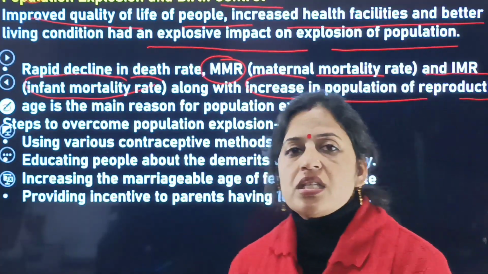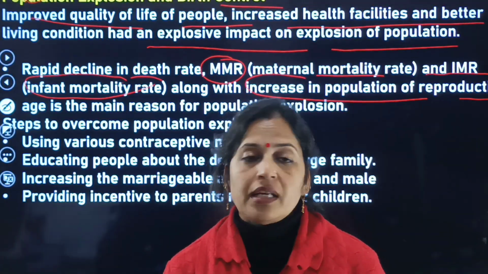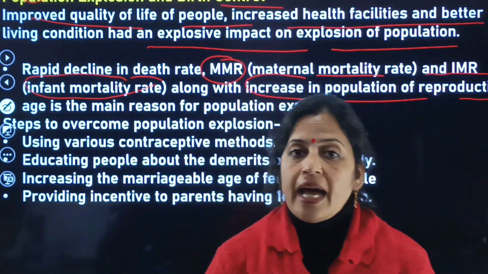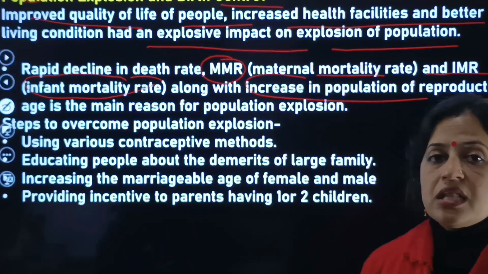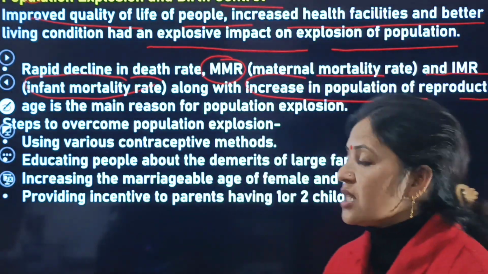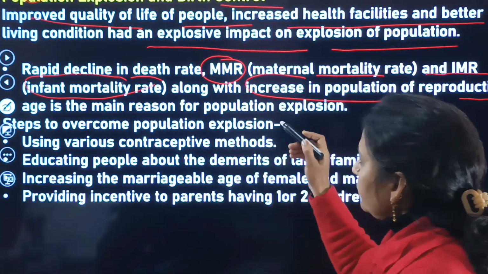That is the main reason for the population explosion. That means MMR as well as IMR, along with the increase in the population of reproductive age, is the main reason especially for the population explosion.